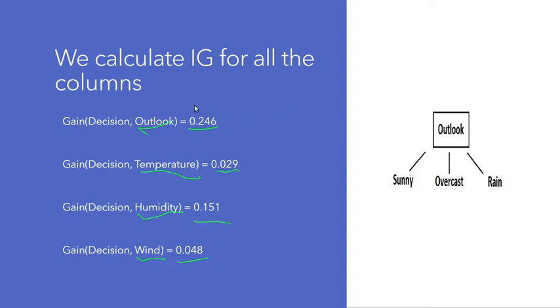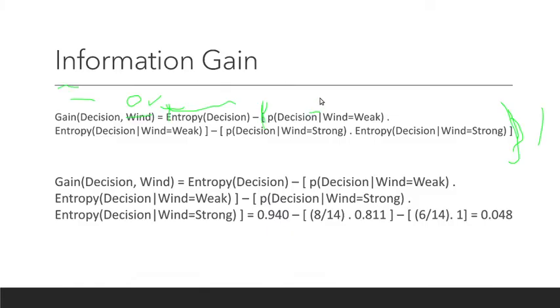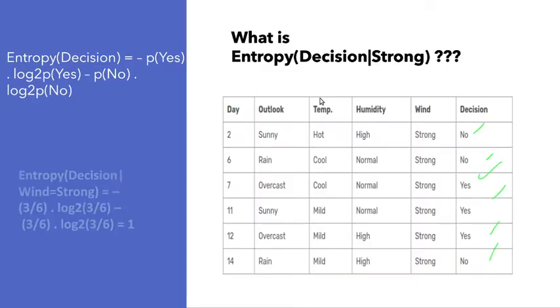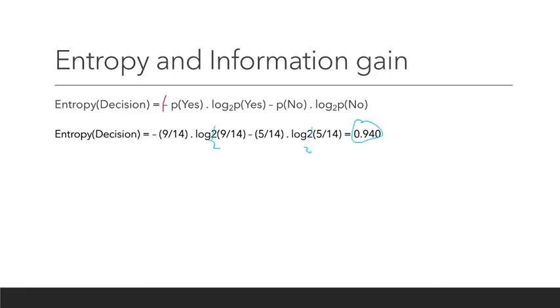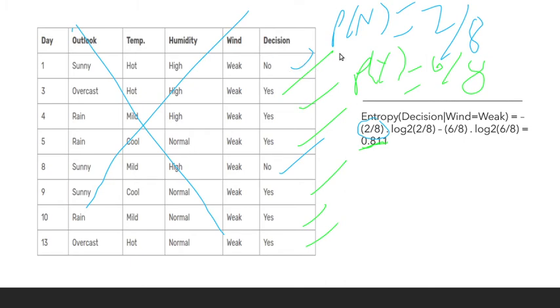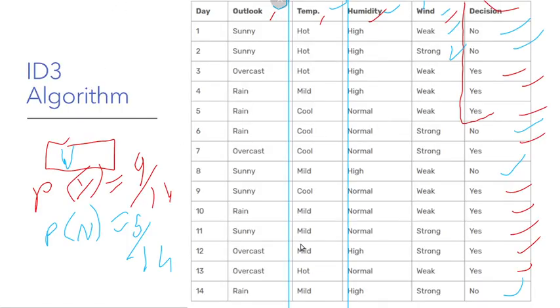Can you explain this part? What is P of decision wind equal to weak? How do you calculate that? I didn't understand. Okay, wait one second. P of decision wind equal to weak is essentially this 8 by 14. My bad. I should have explained that. Sorry.